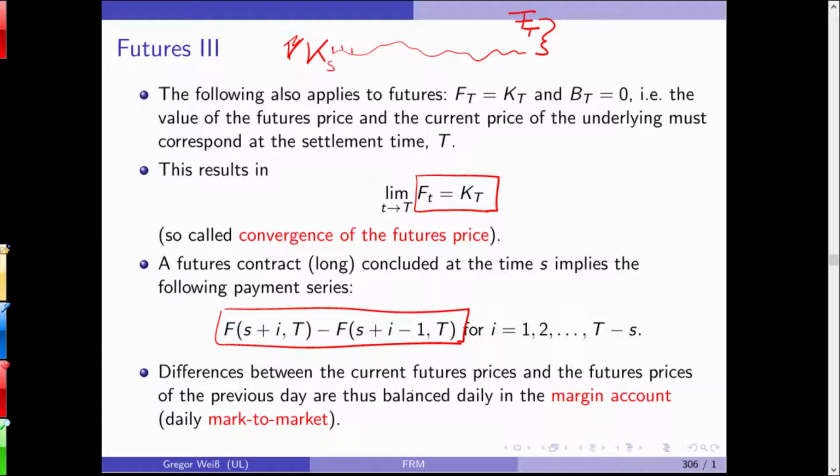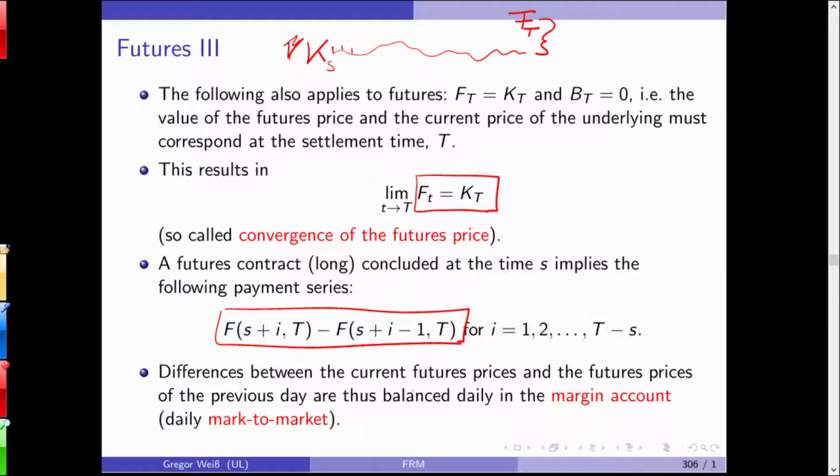It will require you as a trader to open and keep a margin account with the exchange, and you have to pay 1,000 euros into your margin account. And each and every day, you will see that your margin account will increase or decrease depending on the losses or the profits you are making from your futures contract. And if you run out of money on your margin account, the exchange will do what is called a margin call.